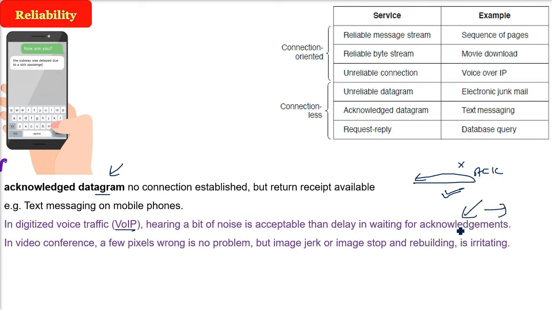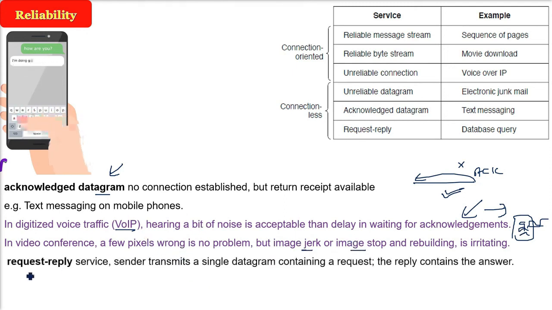And that is not acceptable. In video conference, for example, if some pixels are not seen, it is okay. But if the image is not there or the image starts rebuilding, there is a jerk, it's quite irritating. Some of the pixels you can handle or manage. So these are examples of certain types, acknowledged datagram, etc.